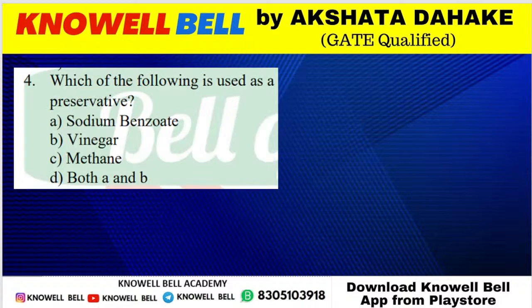Question number 274. Which of the following is used as a preservative? हम इनमें से किसको preservative के form में use करते हैं? Sodium benzoate, vinegar, methane, both A and B. Which of the following is used in the form of preservative? Sodium benzoate, vinegar, methane, both A and B. Correct. What is the right answer? Both. Sodium benzoate as well as vinegar.